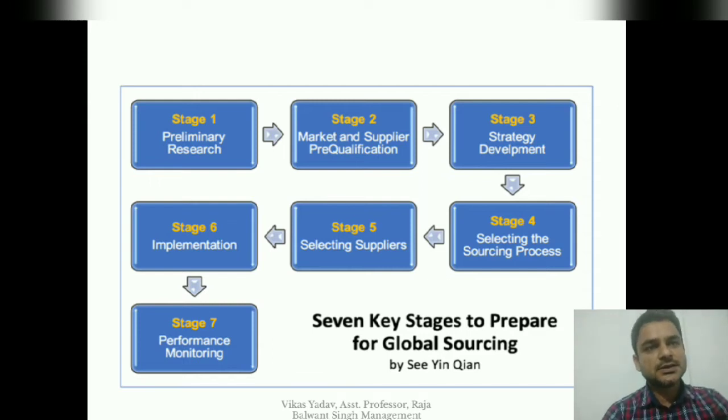Third stage is strategy development. Fourth stage is selecting the sourcing processes. Fifth stage is selecting suppliers. Sixth stage is implementation. And the last stage is performance monitoring. Let's have a look at each stage one by one.